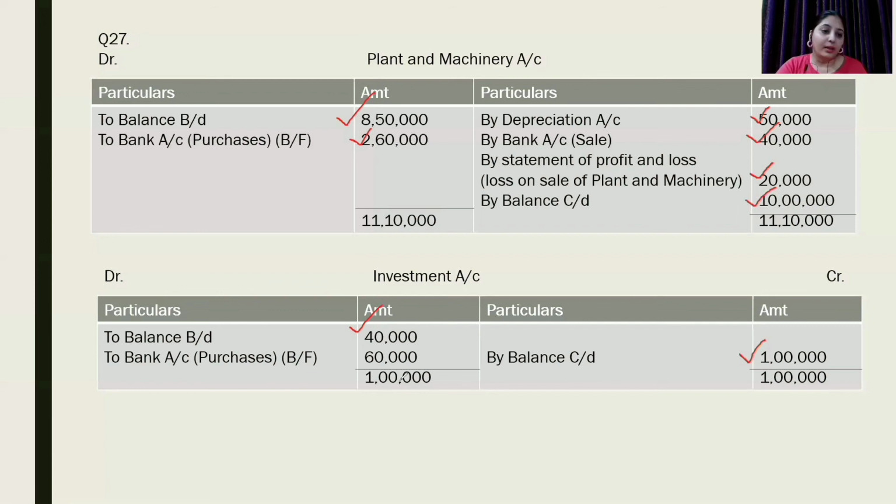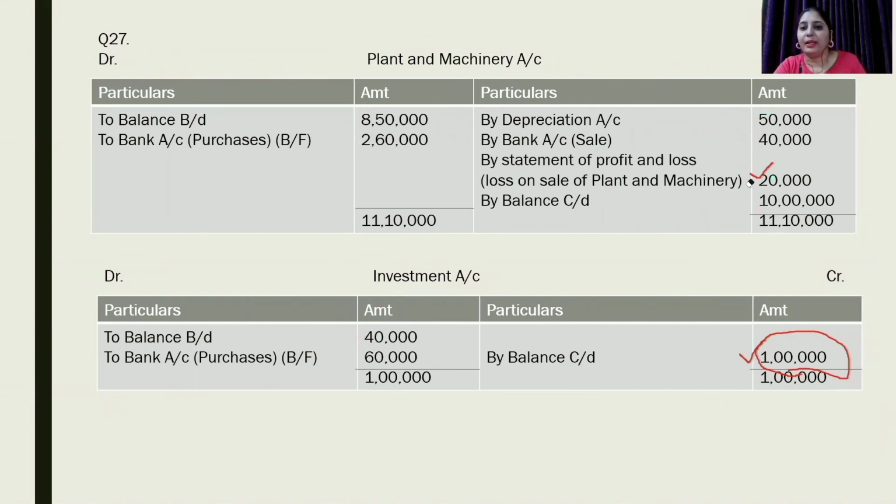Now the next information that is given is no investment is sold during the year. We can see there is rise in the value of investment. Earlier it was 40,000 and now the closing balance is 1 lakh. So during the year there is purchase of 60,000. So this will be recorded on the debit side of investment account.